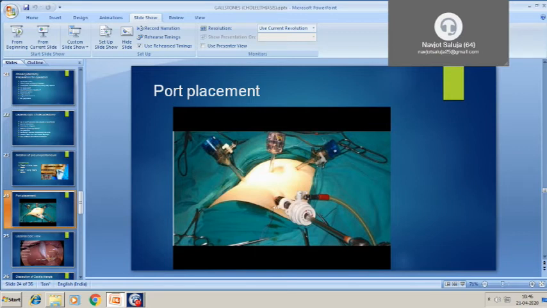Number 1 is the umbilical port. This is the first port which we insert, and the telescope, laparoscope, is inserted, and you can see the CO2 insufflator is connected through this port. And again there are 3 ports. One is the assistant port and 2 are working ports for the surgeon.